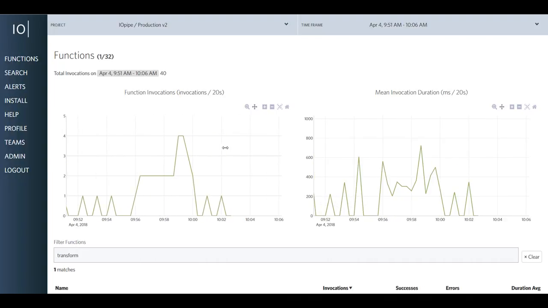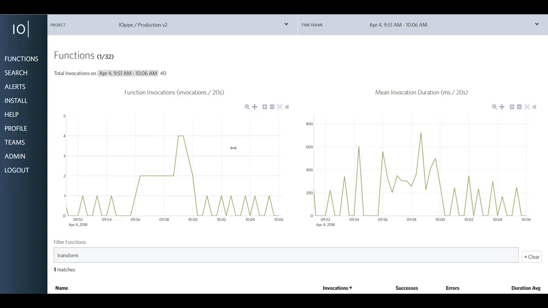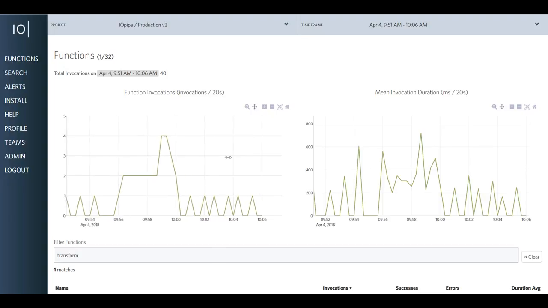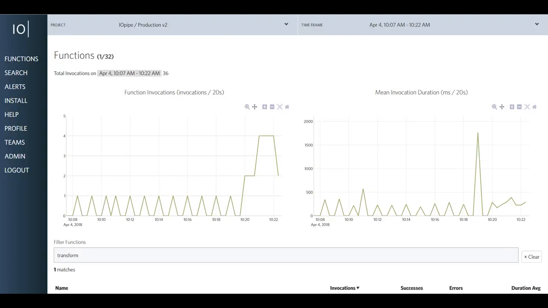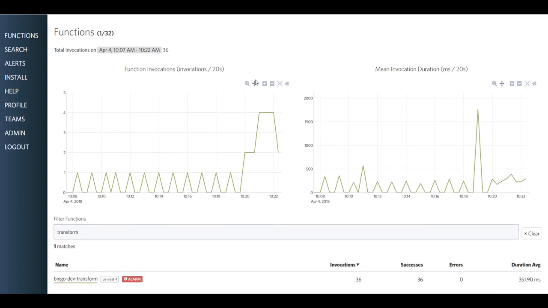That person then tweeted out to the robot bingo bot with the word bingo, and from there we noticed all the boards transitioned successfully into game 2. During the second game, however, I very quickly got an alert that my robot bingo Lambda had run more than 15 times in 15 minutes. I logged into my IOpipe dashboard and clicked into the project, and this is what I saw. If I scroll down here, you can see that this bingo dev transform is definitely in an alarm state.